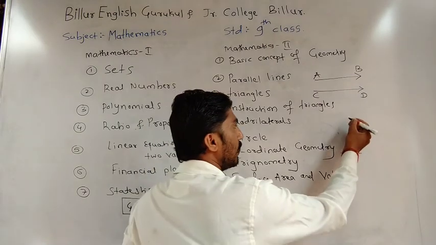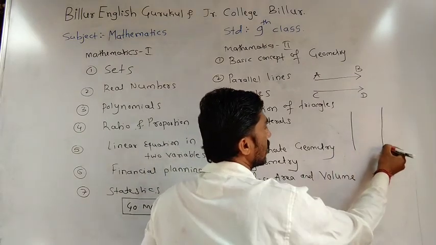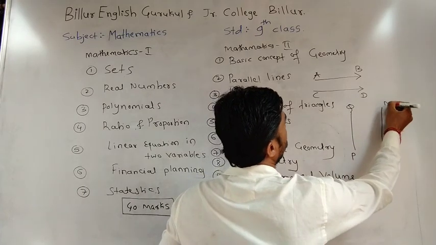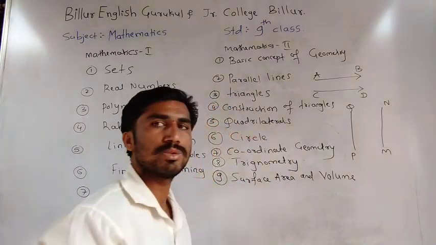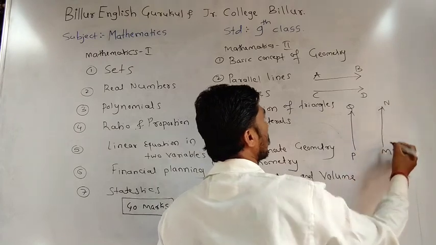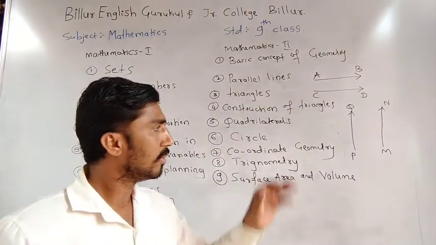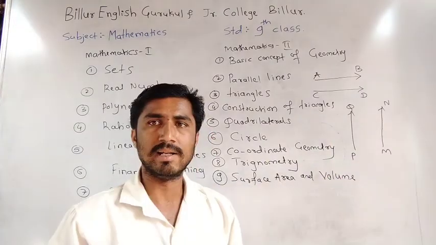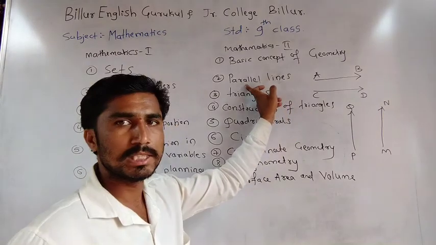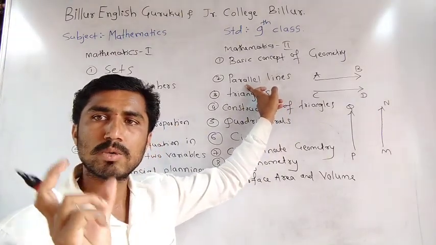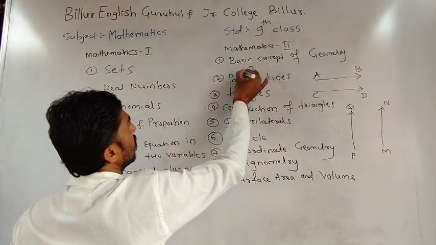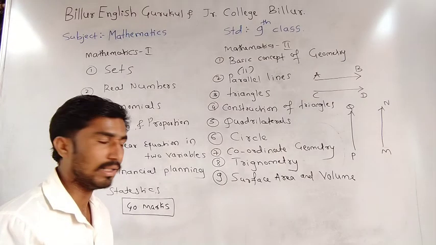Okay. Line PQ and line MN. These two lines are also parallel lines. This is line PQ and line MN. PQ and MN are parallel. Mathematically, how do we write parallel? This is the word parallel, but how do we write it in mathematics? This is the symbol of parallel.